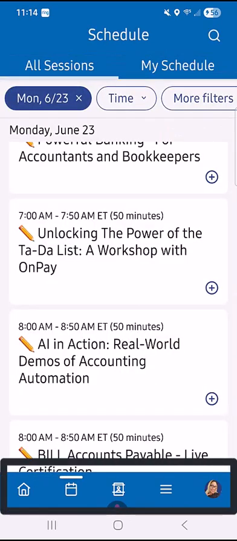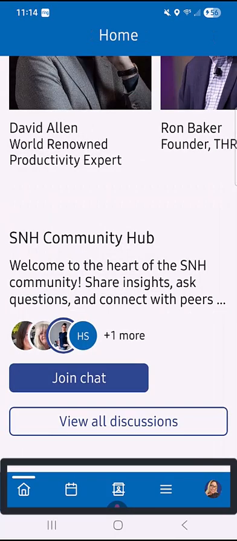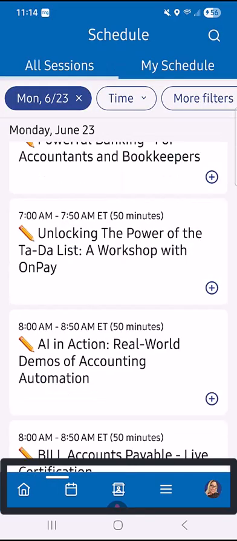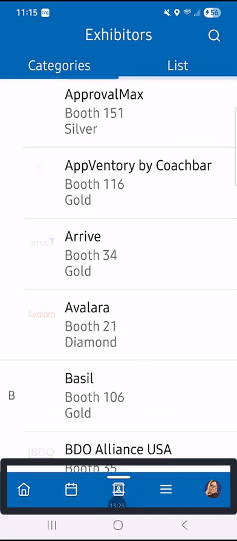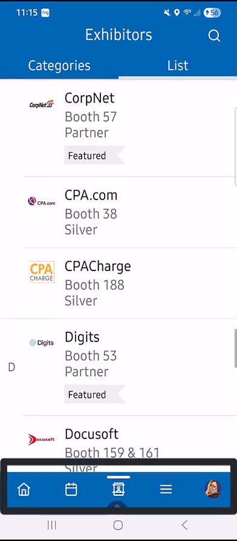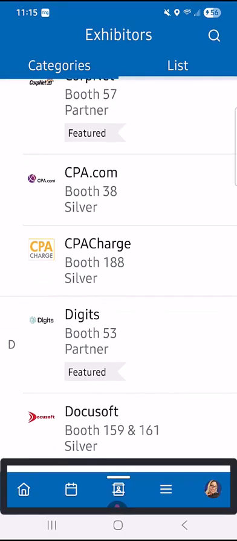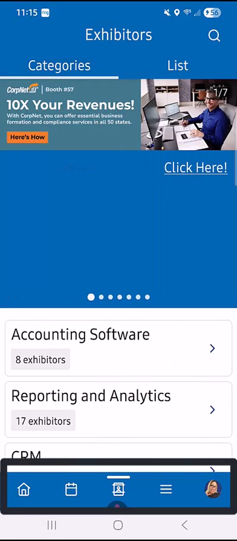Lastly, on the bottom right, let's just make sure you know what each one of these icons are. You have your home icon, which we covered in depth. You have your schedule icon, which we covered as well. You have your community icon, and this is specifically for exhibitors. So this is for you to look at all of the categories of the exhibitors or look at them by list, so by list or by category.